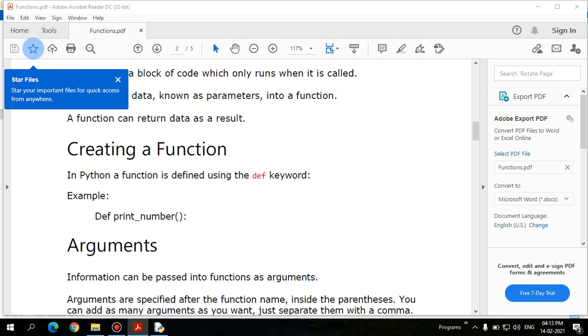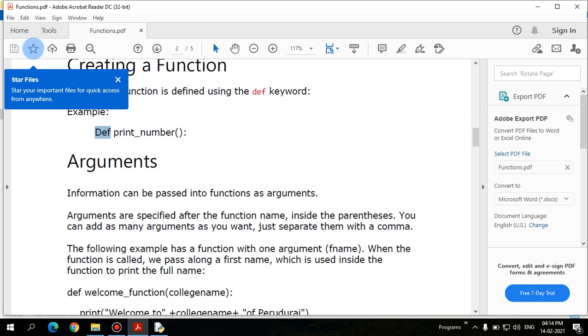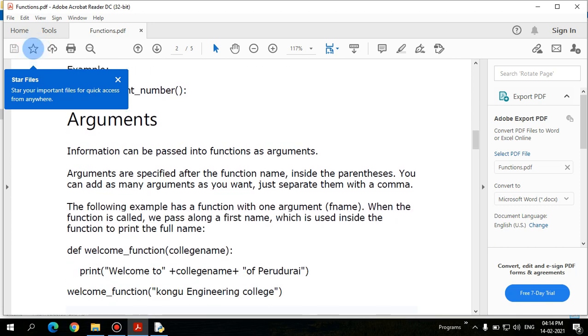Before that, let's see the syntax for defining a function. Here def is in small letters; since this document was converted from MS Word, the first letter automatically became title case, so it is a small d. def print_number: here print_number is the function, and we use parentheses for a function, right? So def is nothing but the definition of a function, and here we pass arguments also. Arguments can be anything, either an integer value or a string, whatever it is, we pass arguments.